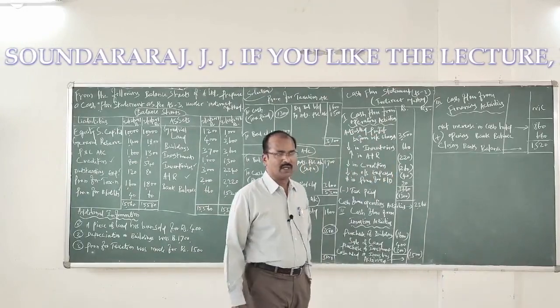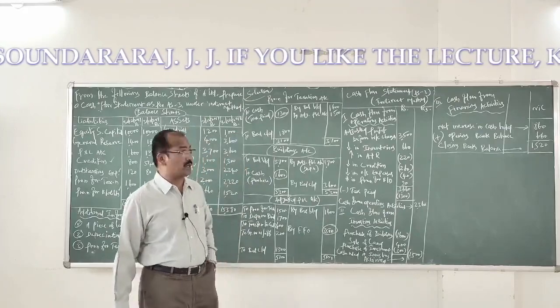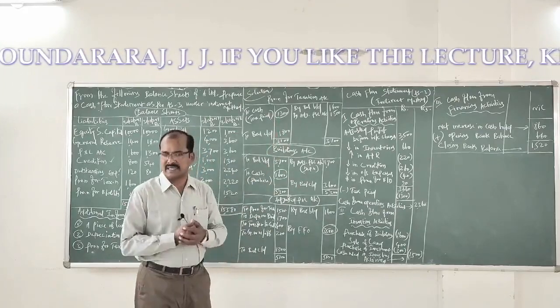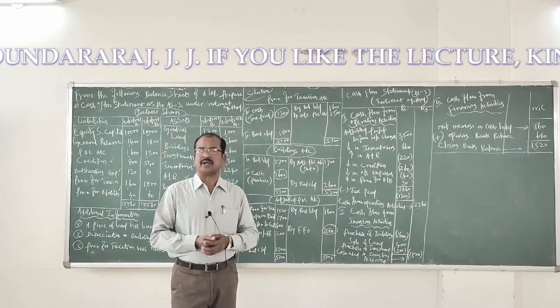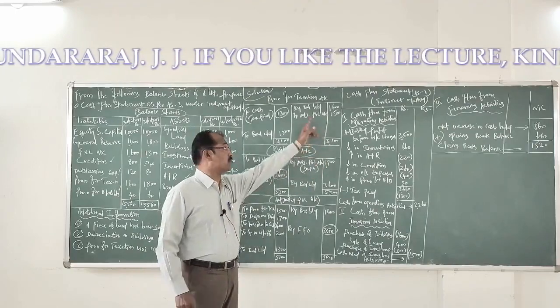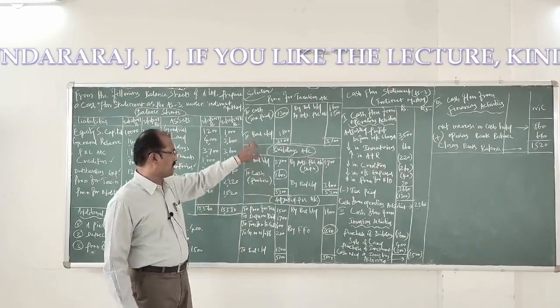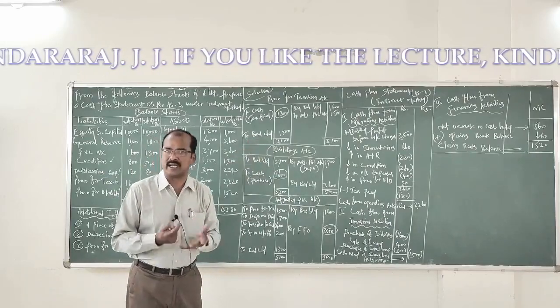Let us get into the details of the ledger accounts I have opened. The first ledger account I have opened is provision for taxation account. This being a credit item, we will write the opening balance on the credit side. By balance brought down 1600 rupees. The closing balance is written on the debit side. To balance carried down 1800.